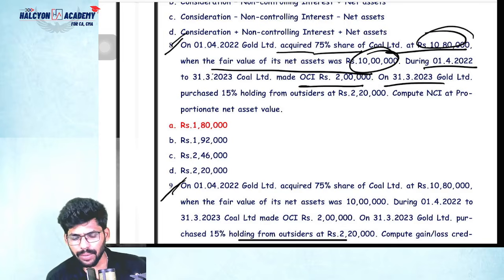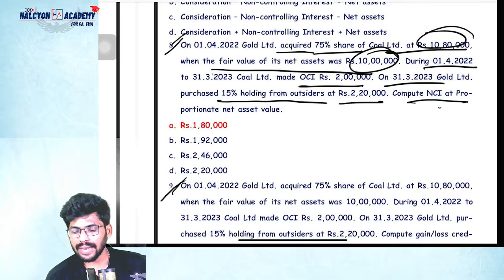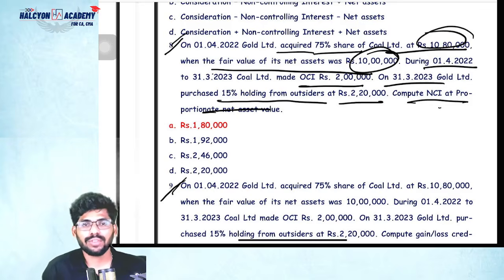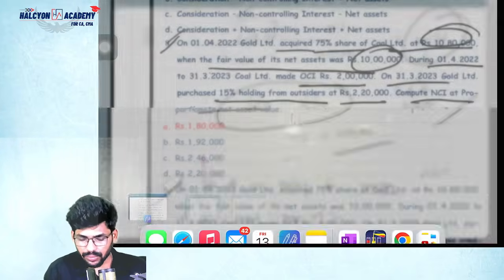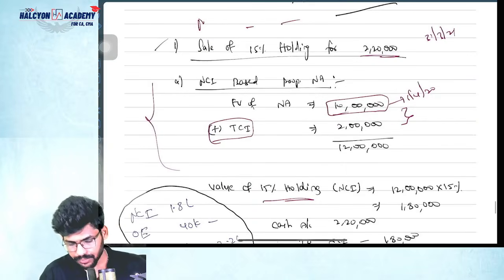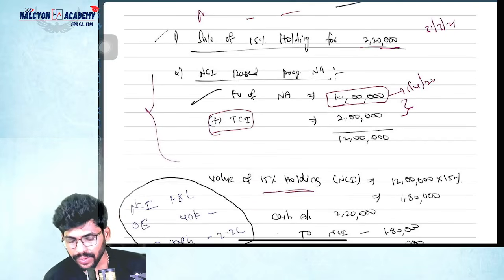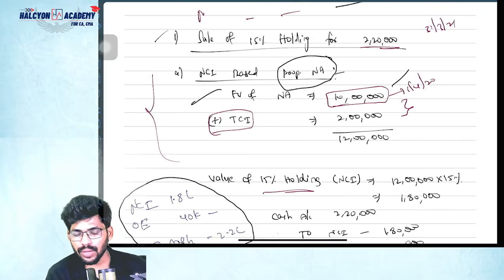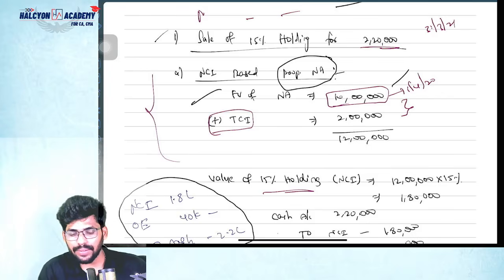On 31st March 2023, Gold Limited purchased 50% from outsiders for rupees 2,20,000. Calculate NCA proportionate net assets value. You need to find out the NCA value. Simple, guys. Okay. So go to solutions. As of now, the fair value of net assets is 10 lakhs. That's okay. So I'm going to find NCA value based on the net assets method only.